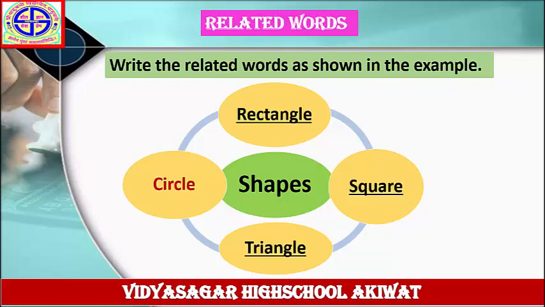Which are shapes? First is given here circle, next rectangle, next square and last one triangle. Shapes are circle, rectangle, square, triangle. These are related words to the word shapes. Next example.